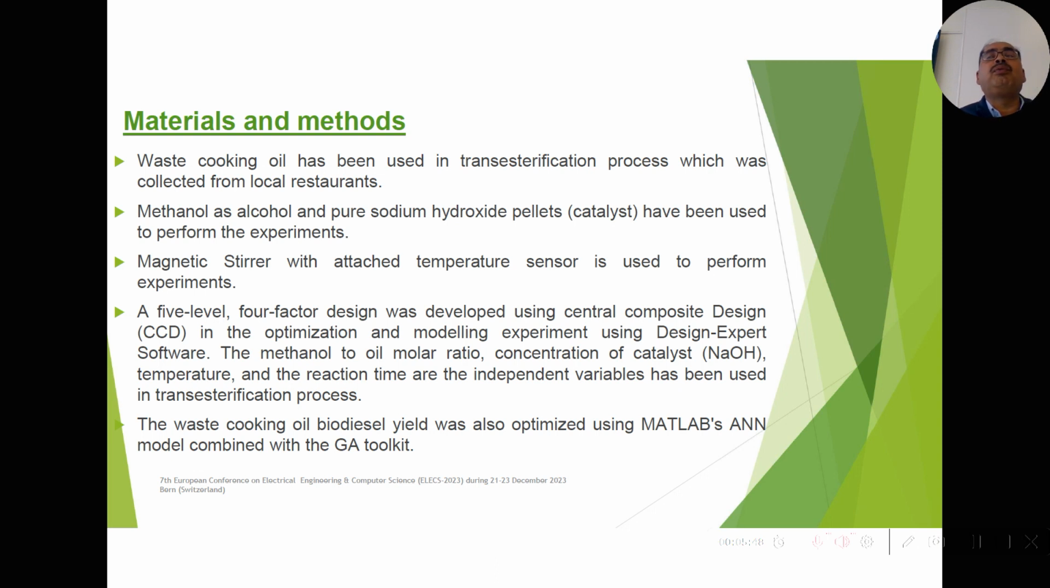so that we can derive how many experiments we have to perform. So we have used the CCD of the RSM method, and it derives from MATLAB, the ANN model combined with the GA toolkit. After that RSM technique, we got 30 experiments, and we experimented on those parameters. After experimentation we get some results of the biodiesel yield, and those 30 experiments we are going to train with ANN in a MATLAB environment.